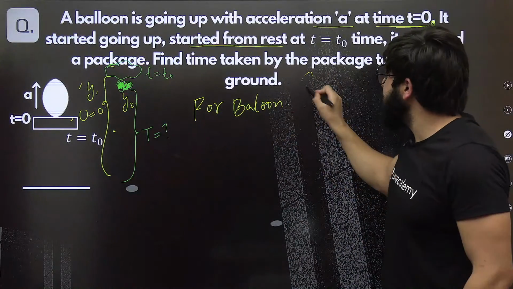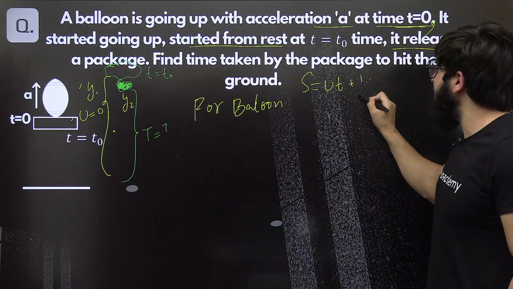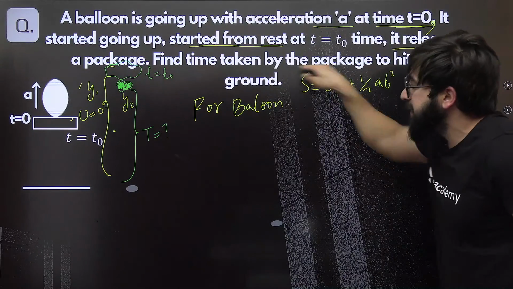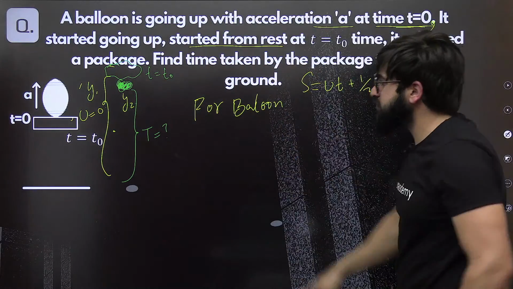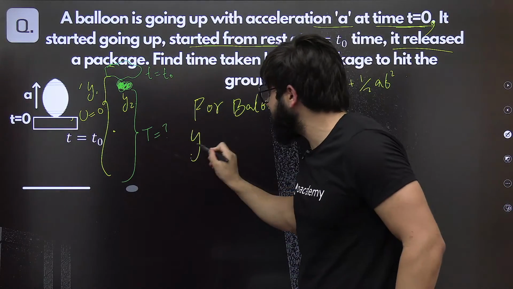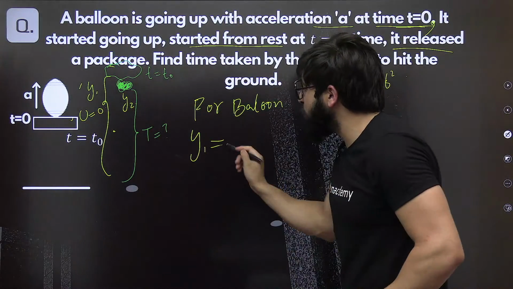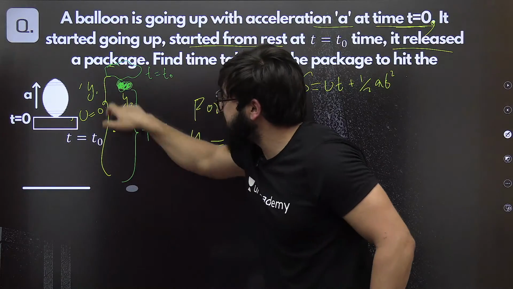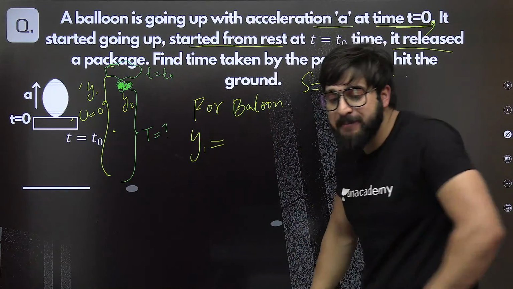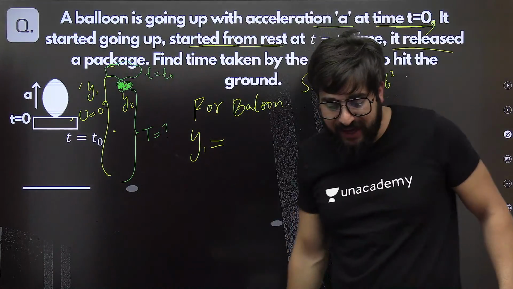Now use the equation s is equal to ut plus half of at square, okay? In this case, use this for finding y1. What is y1, the height of this balloon? How much will it be exactly? Can you guys tell me in the live chat?